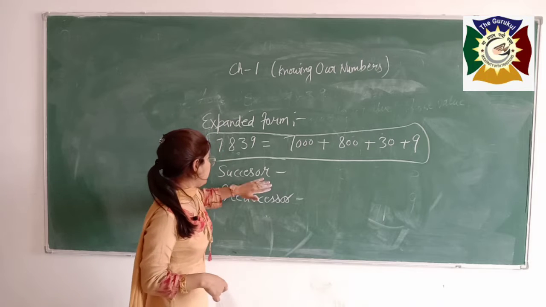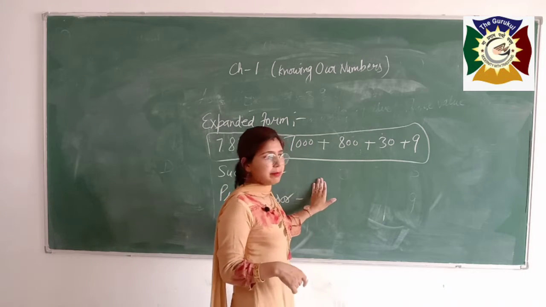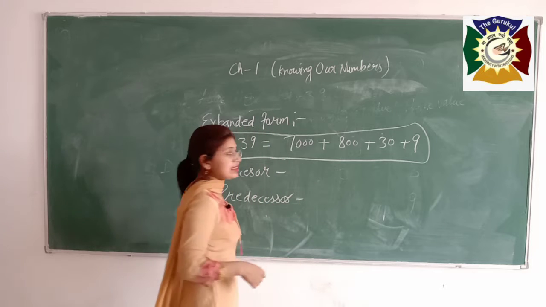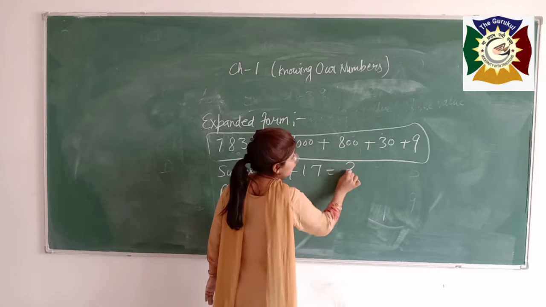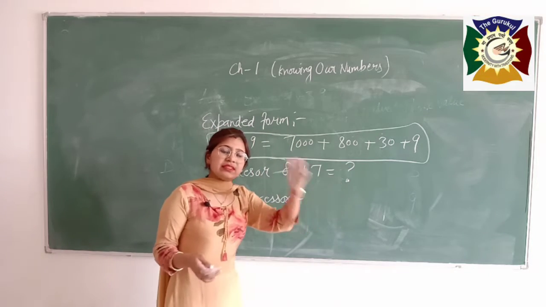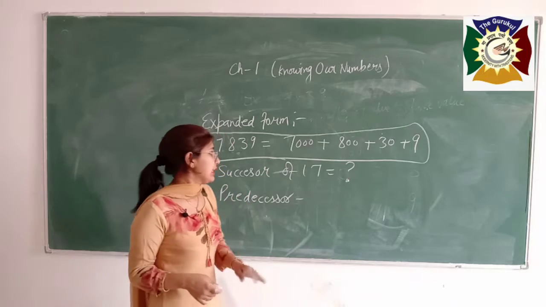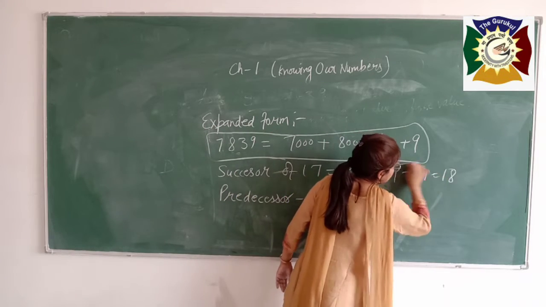Successor is nothing, it is the number just after the given number. Like if I say successor of 17, successor of 17 is equals to what? Successor of 17 is the number after 17, just after 17, that is 17 plus 1 is equals to 18.